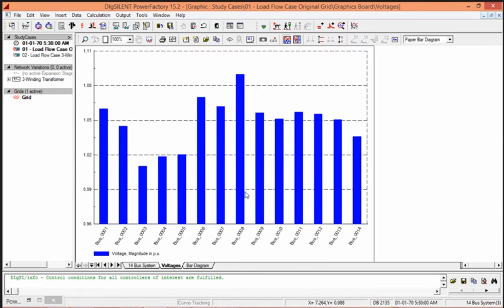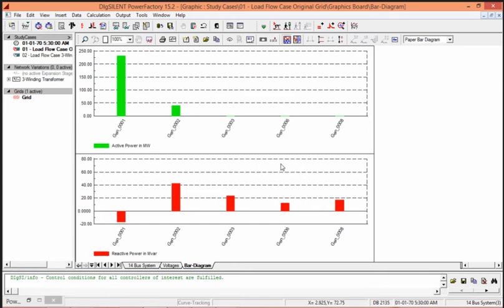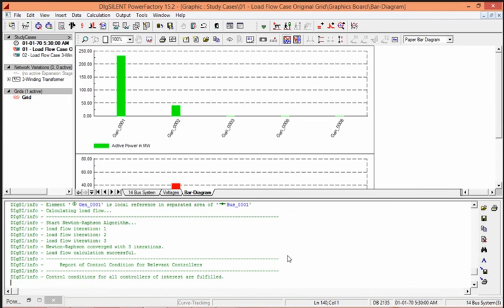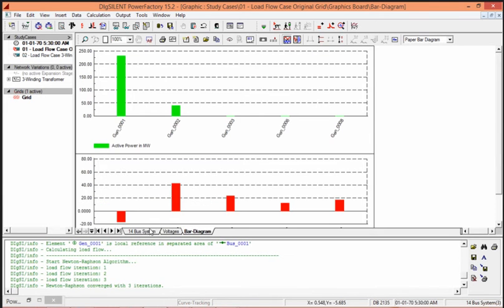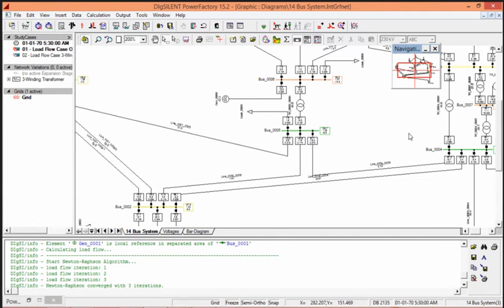These are voltages of all 14 buses. These are active and reactive power of generators which are placed in this network. So likewise, we analyze our network with different cases, and also can give some flexible input through DPL scripting.